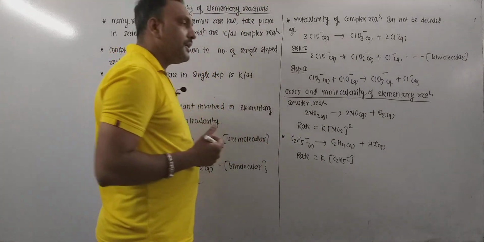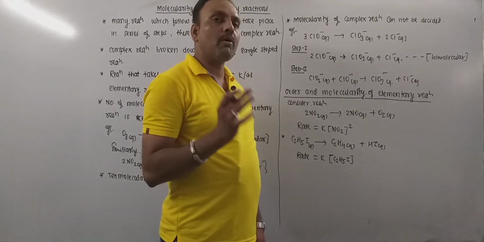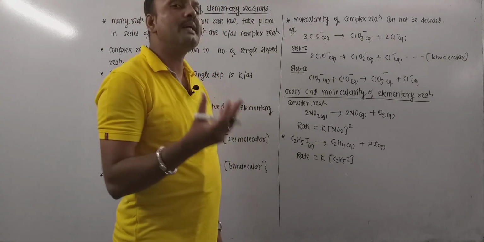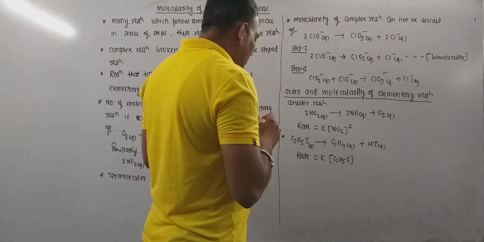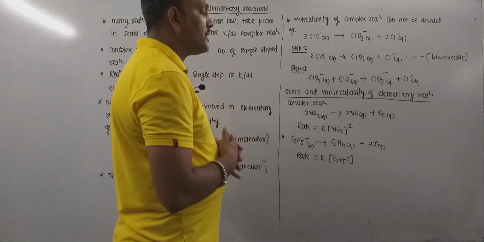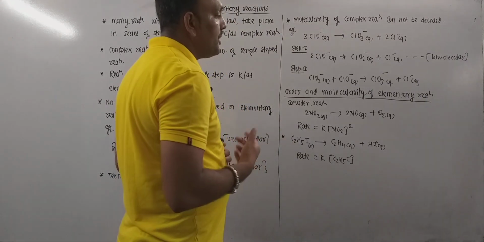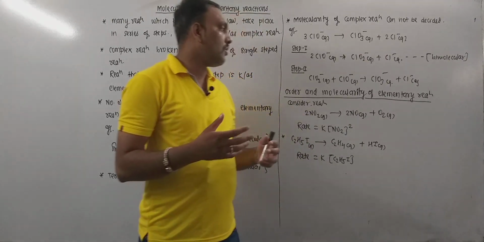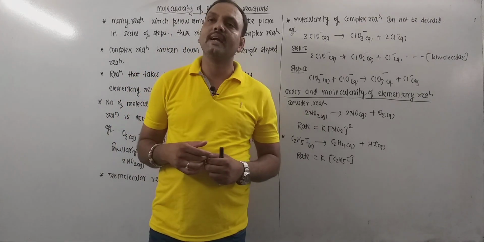Remember, the molecularity and order of an elementary reaction may or may not be equal. I mean, it may be equal or it may differ as well. So basically what happens is that in many gas phase elementary reactions, gas phase unimolecular reactions have different molecularity and order. So that's what order and molecularity of elementary reaction is.